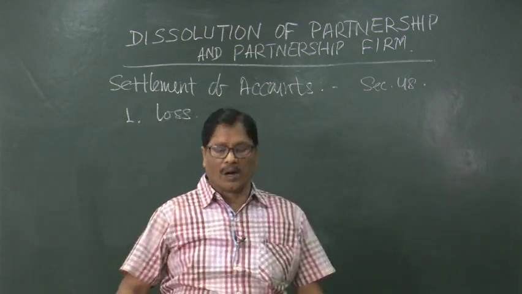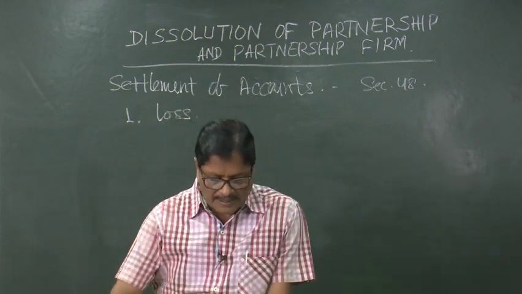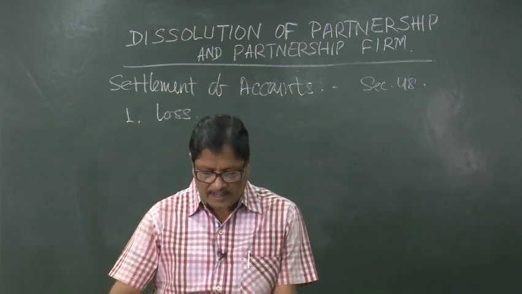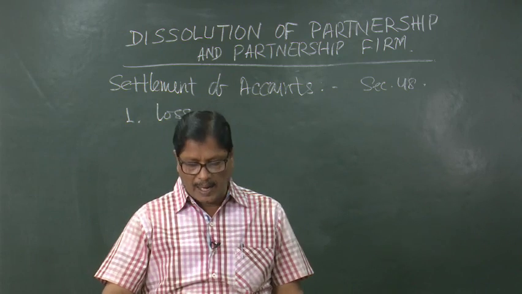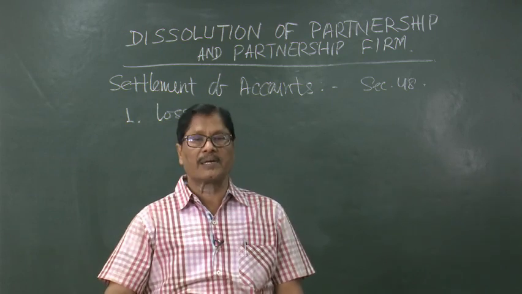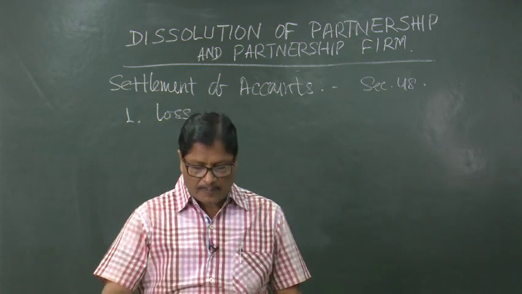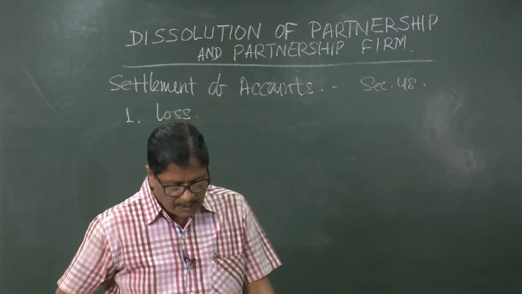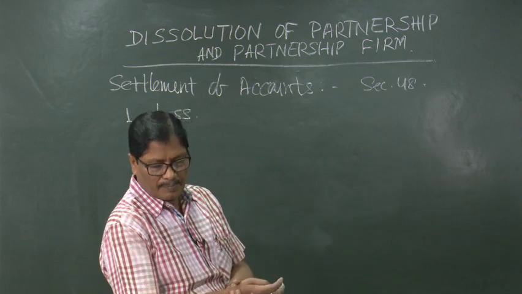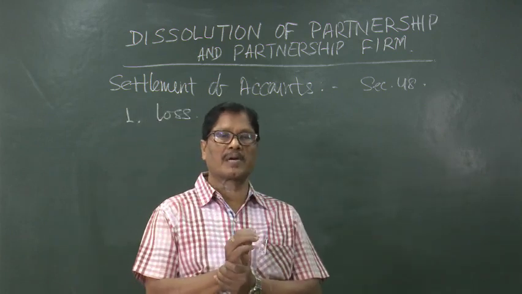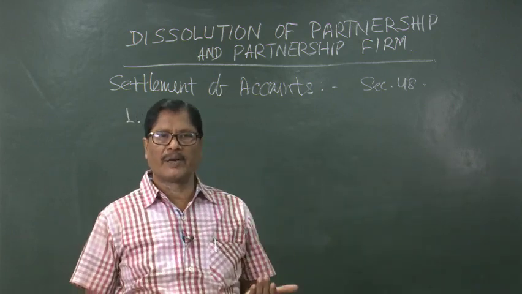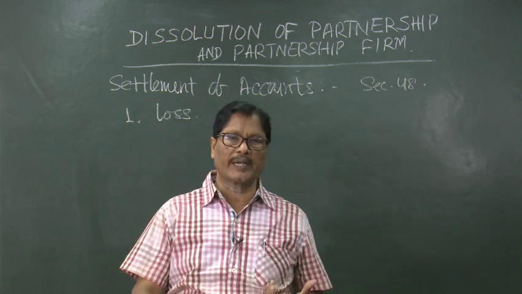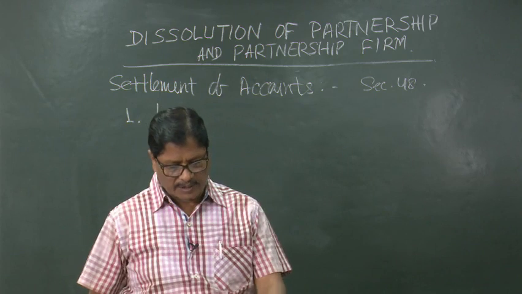If there is any loss of the business, it will be made up out of profits, next out of capital, and lastly by the partners individually in their profit sharing ratio. So, losses will first be made up out of the accumulated profits of the firm, if there are any.